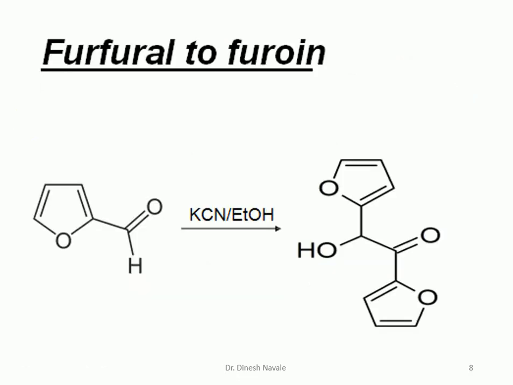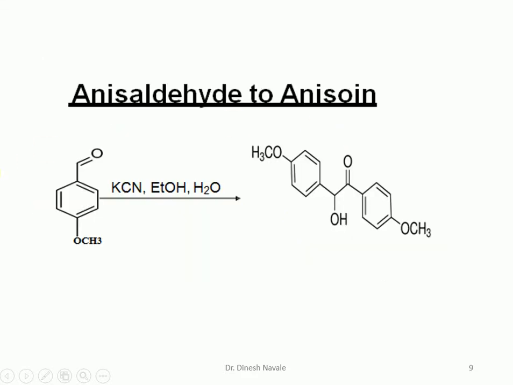Another example for the benzoin condensation is furfuraldehyde. Furfuraldehyde on reaction with potassium cyanide and ethanol as the solvent will give the benzoin condensation reaction. This is another example in which the aromatic aldehyde has a para-substituted group, 4-methoxybenzaldehyde, which on reaction with cyanide ion in an ethanol-water system will give the benzoin condensation, and the name of this molecule is anisoin.